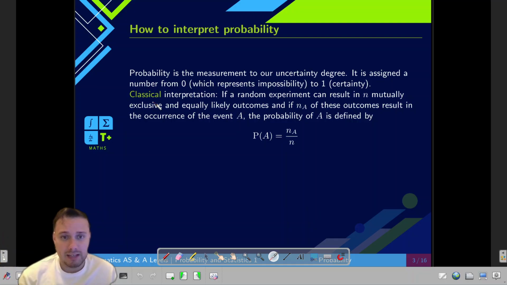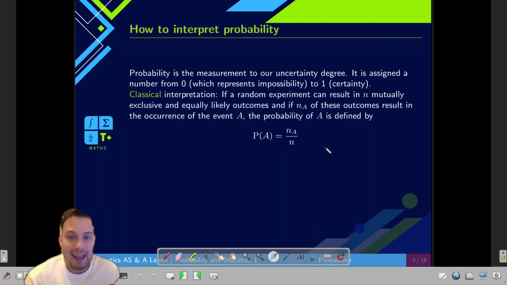We're going to talk about that later, but essentially all of the possible outcomes that we have. And we're going to call n sub a the outcomes which result in the occurrence of this event that we're talking about. And then we're going to divide this n sub a over n. This is quite straightforward once you think of it.